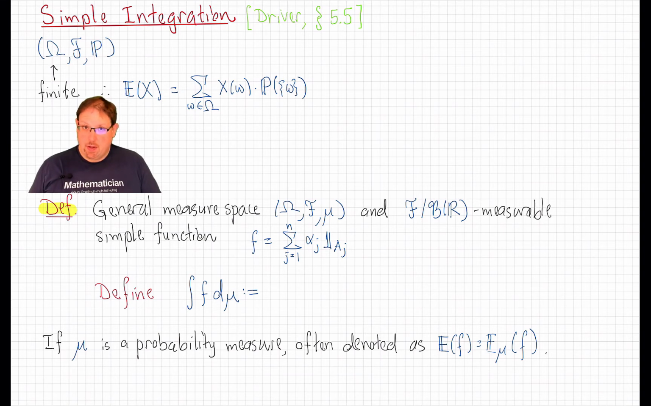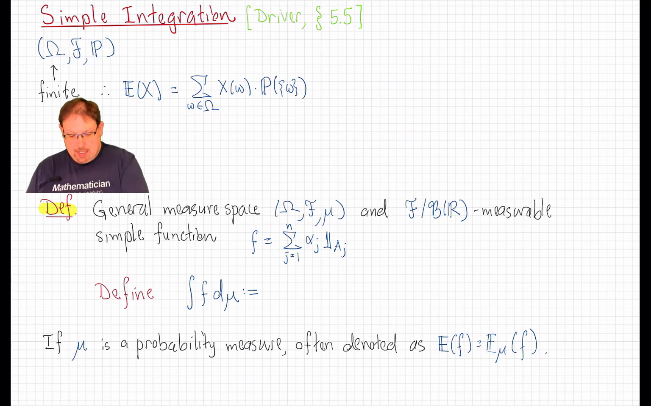Then we motivated in an earlier lecture that the expectation of a random variable should simply be the sum over all outcomes, all elements of the probability space, of the value of the random variable at that outcome times the probability that that particular outcome occurs. And we also computed that we can write that in a different way.